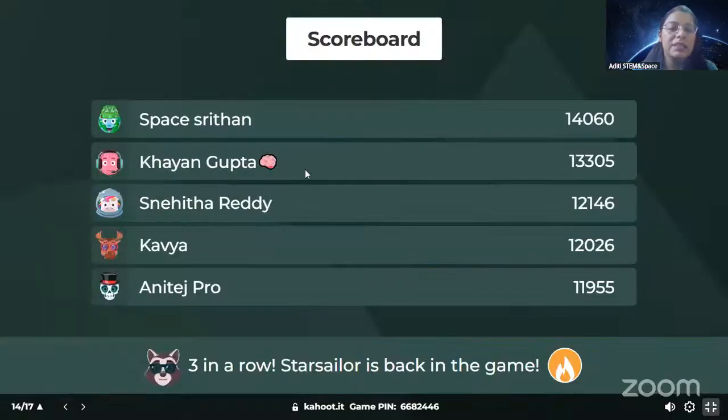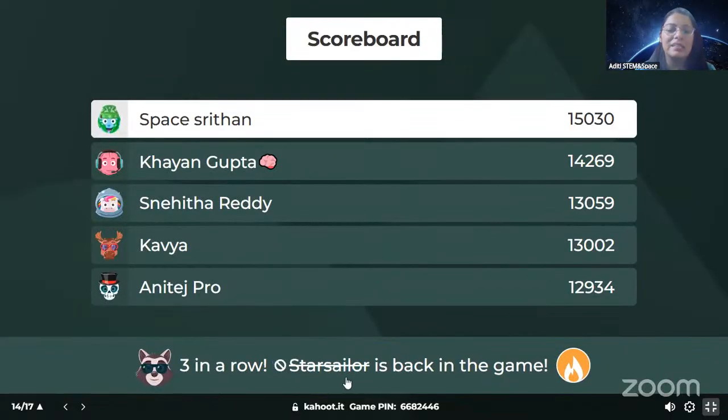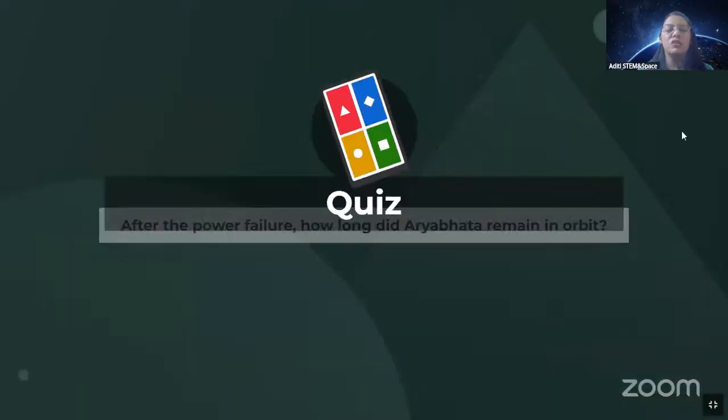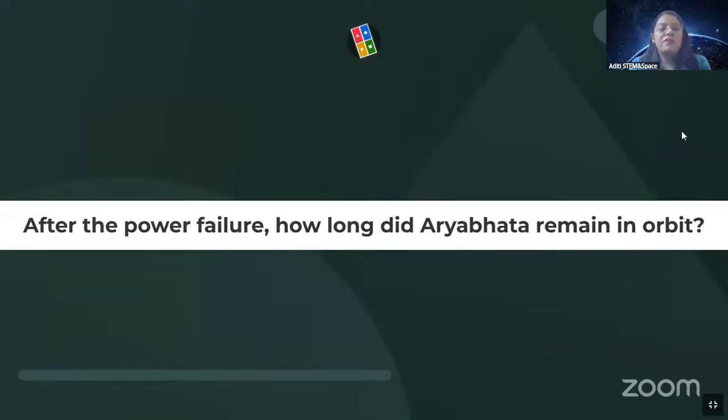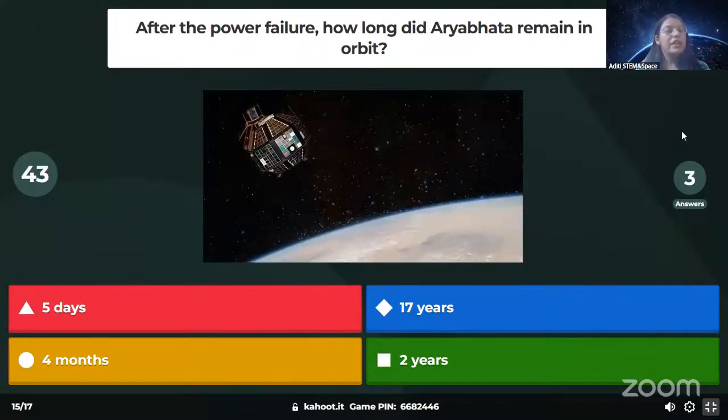With that, let's see the scoreboard. Scoreboard remains unchanged, but Star Sailor is now back in the game. That's amazing. With that, let's see the next question. After the power failure, how long did Aryabhat remain in orbit? Even when the power failure had happened, it stopped sending signals, but it was still in orbit, moving around the Earth. How long do you think it was in orbit? Was it 5 days, 17 years, 4 months, or 2 years? How long do you think?